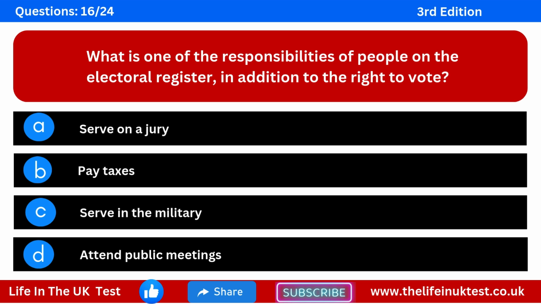Question 16. What is one of the responsibilities of people on the electoral register, in addition to the right to vote? Option A. Serve on a jury. Option B. Pay taxes. Option C. Serve in the military. Option D. Attend public meetings.